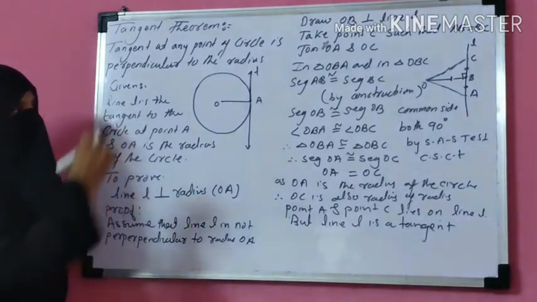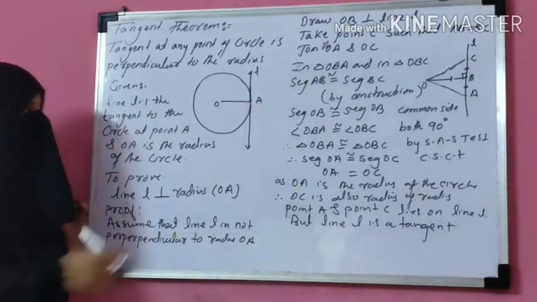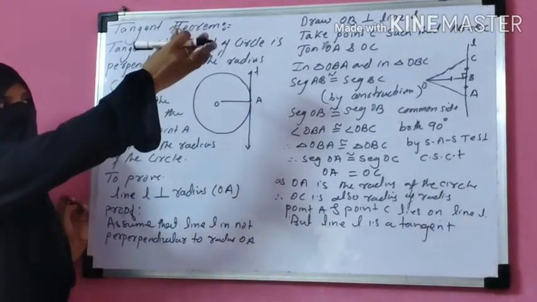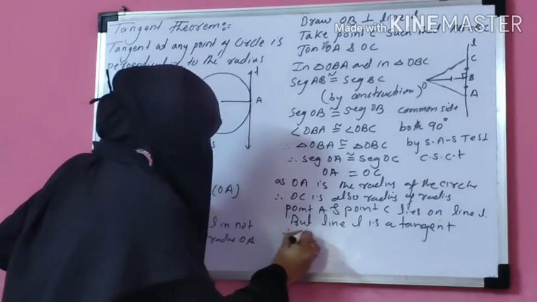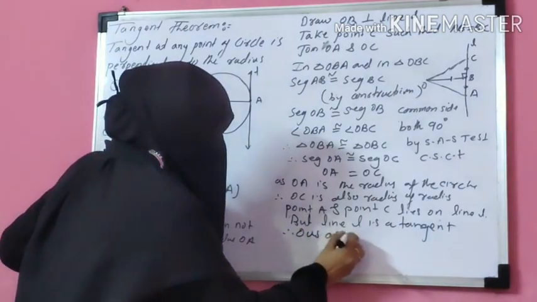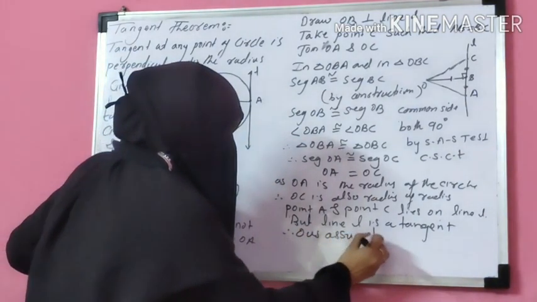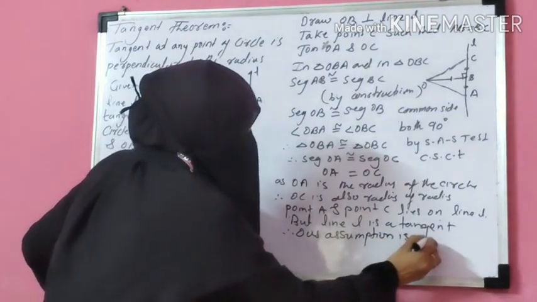So therefore our assumption is wrong. So point A and point C are the same point. So therefore our assumption is wrong.